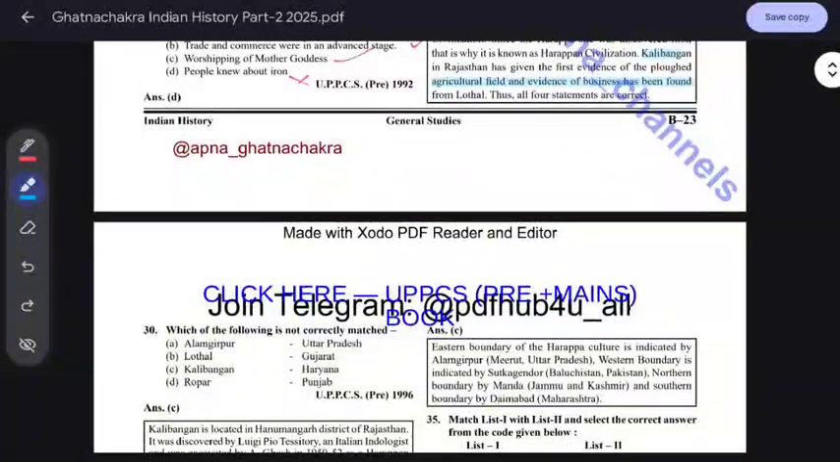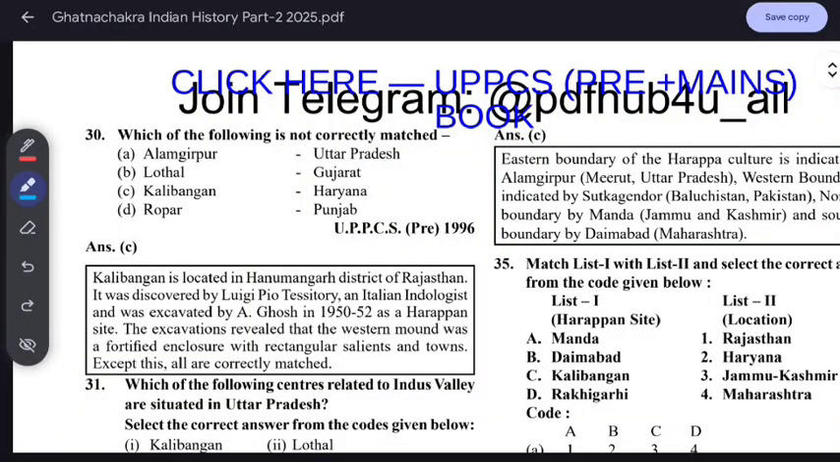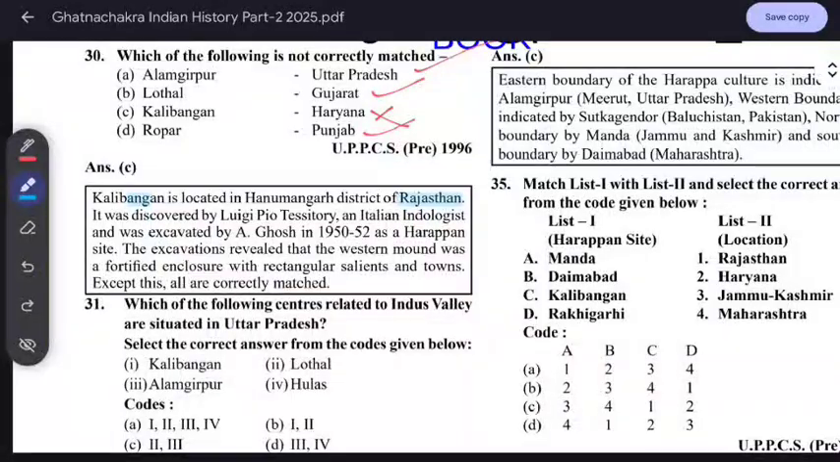So all the statements are true. Which of the following is not correctly matched? Which is not correct? Kalibangan, we know, is in Rajasthan, not in Haryana. Alamgirpur is in Uttar Pradesh, everybody knows. Lothal is in Gujarat, Ropar in Punjab, which we read recently. Kalibangan is in Rajasthan. The excavation at Harappa revealed that the western mound was fortified, enclosed with rectangular salient towers.